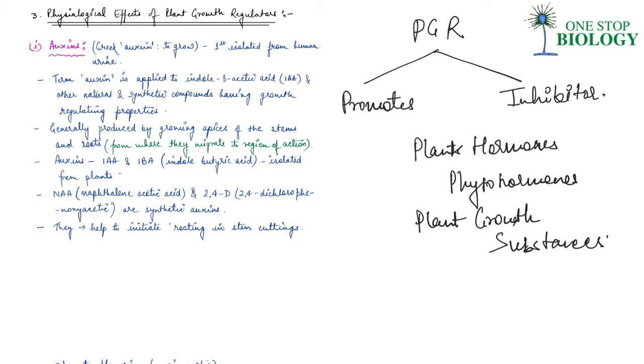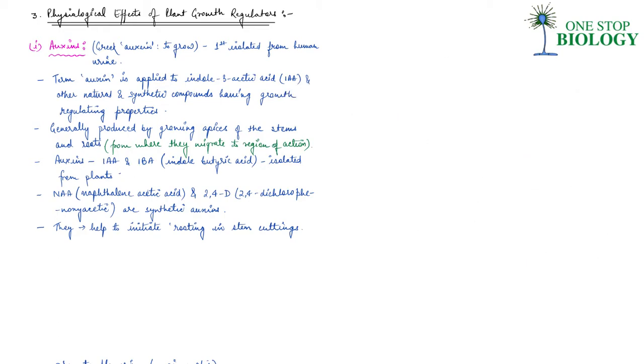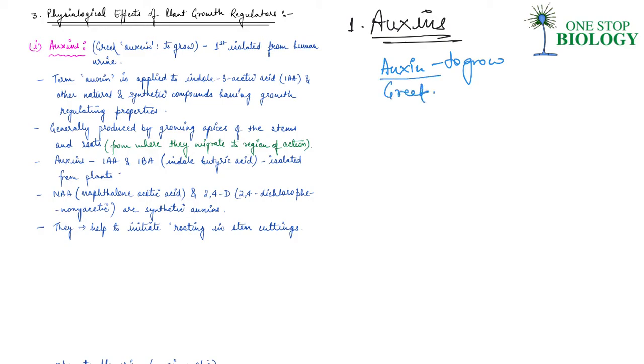So we'll start off with the first plant hormone, which is the group of auxins, right? Basically, there are five categories of plant hormones which we are going to understand. The first category is of auxins. Now, the meaning of auxin is to grow. This is a Greek word and this means to grow.